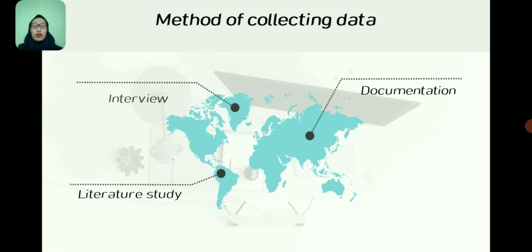Number two is documentation. Documentary is a method used to treat historical data. The documents used are in the form of balance sheet, income statement, list of fixed asset, and SPT 1771 year 2020 on CVABC, and then the last is literature review. Literature review conducted by reading book to find additional information related to corporate income tax.